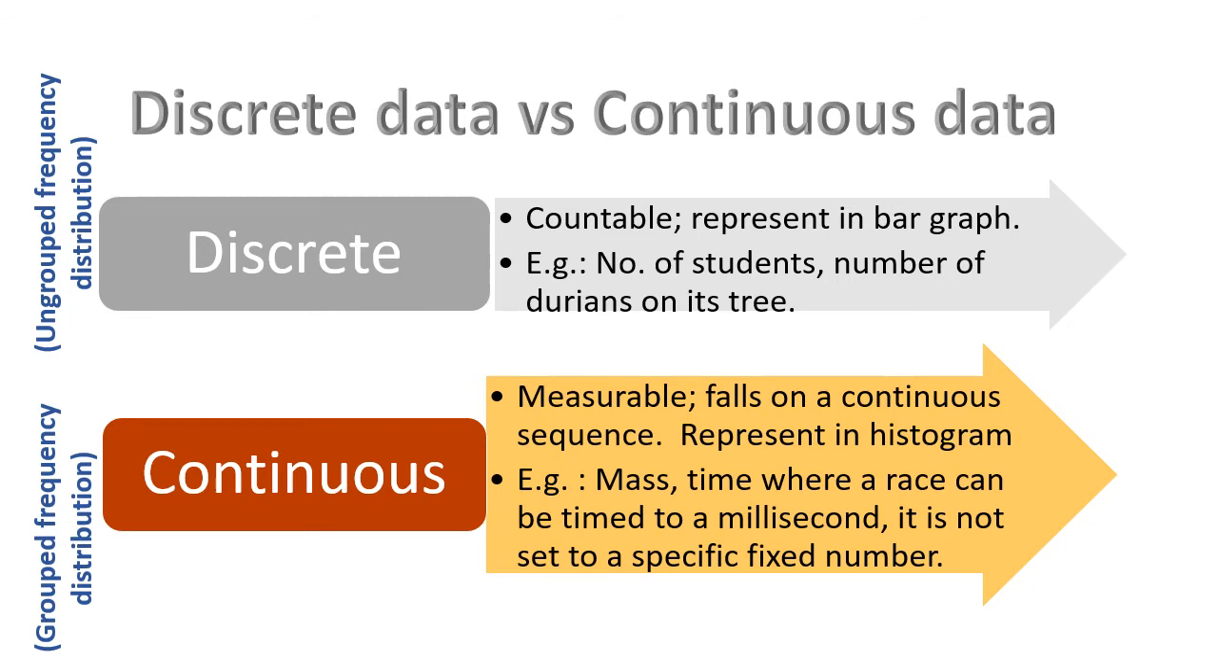For example, you can represent mass for continuous data. And you can also represent time, where a race can be timed to a millisecond, but it is not specific to a fixed number, right?